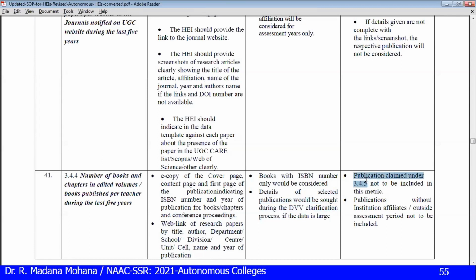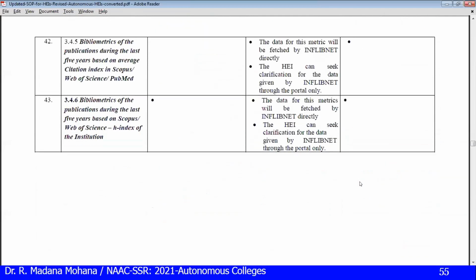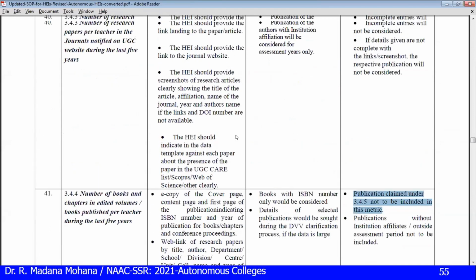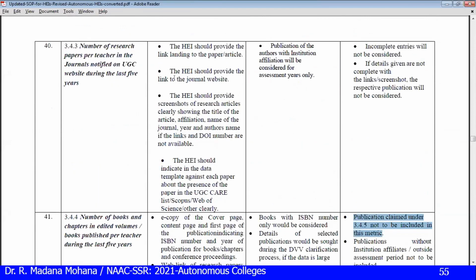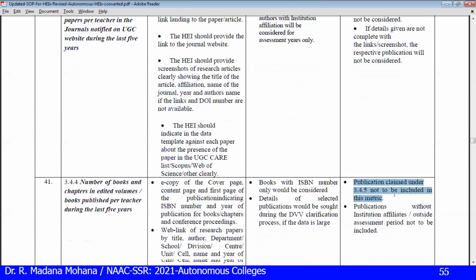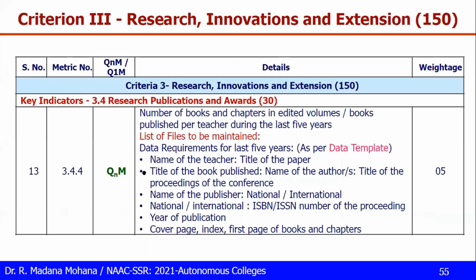Publications claimed under 3.4.5 not to be included in this metric. So 3.4.5, I think, not this 4.5, actually wrongly mentioned. That is in 3.4.3. In this general publication, whatever that won't be counted here. Publication without institution affiliation or outside the assessment period not to be counted.